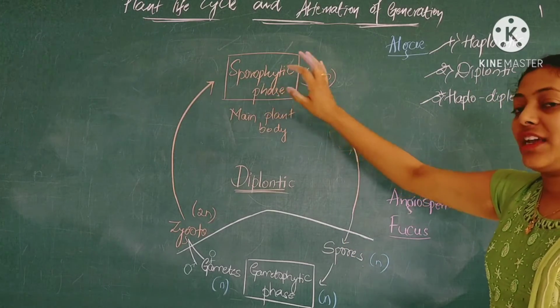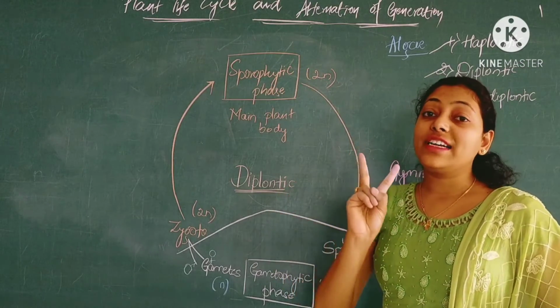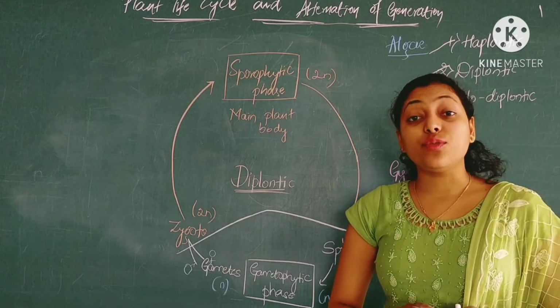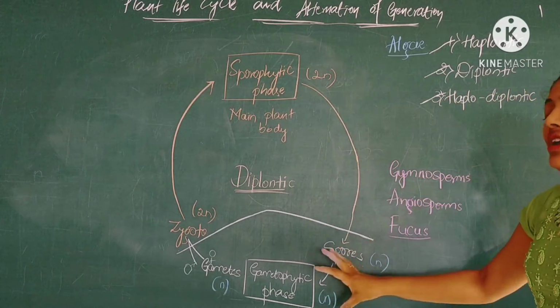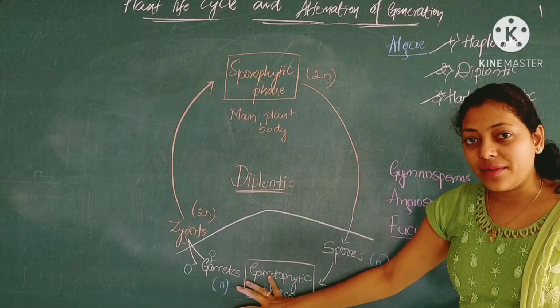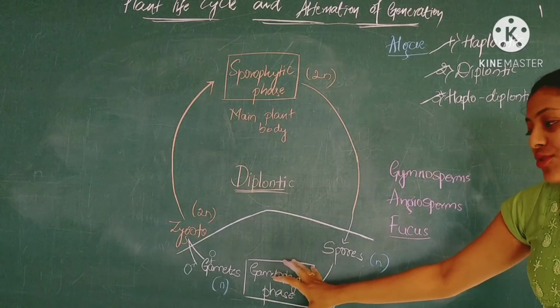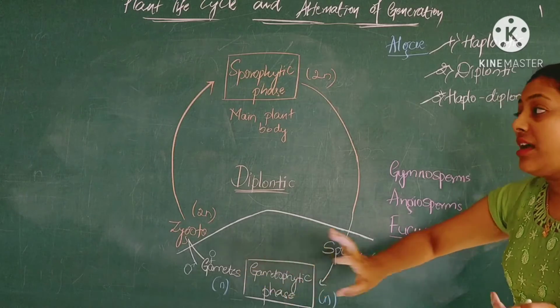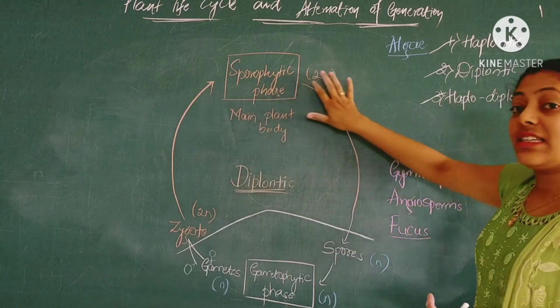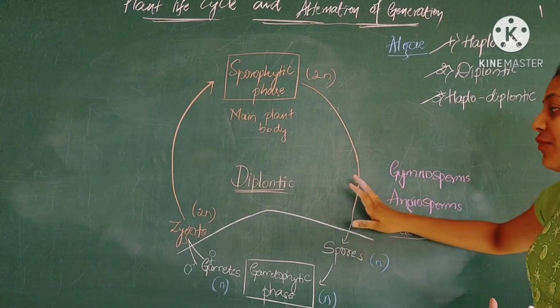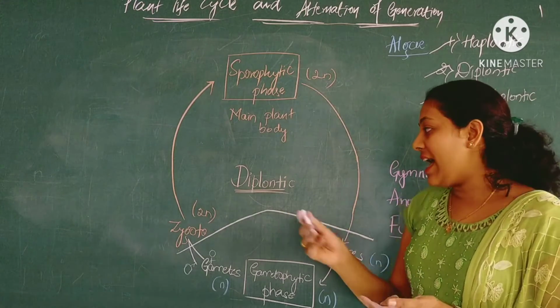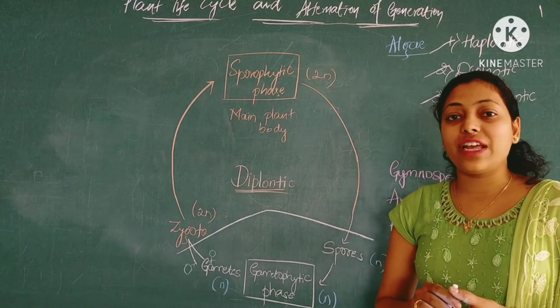The sporophytic phase is the one which consists of the diploid set of chromosomes, that is 2n. Whereas the smallest stage over here has the haploid set of chromosomes, that is the gametophytic phase. That's why, with sporophytic being the largest stage, we call this phase the diplontic phase of the life cycle.